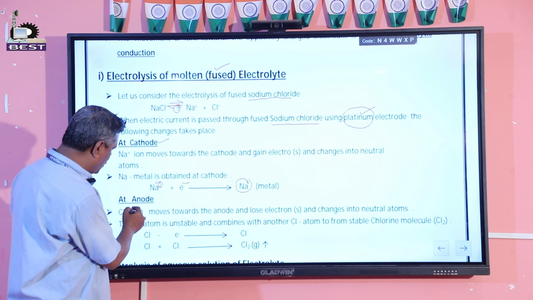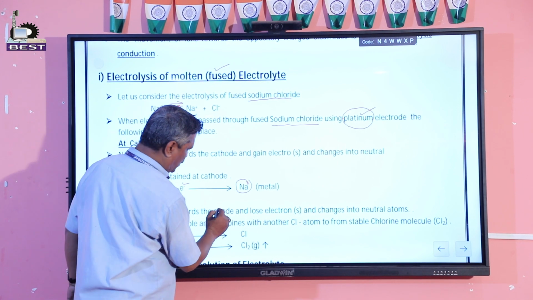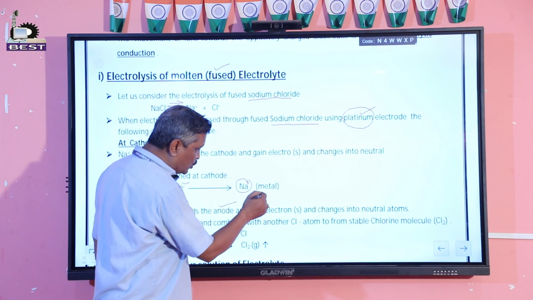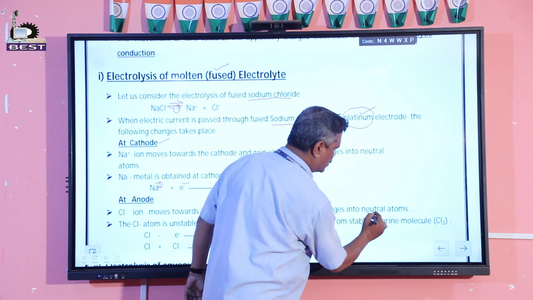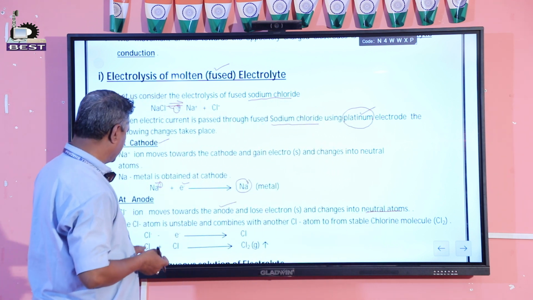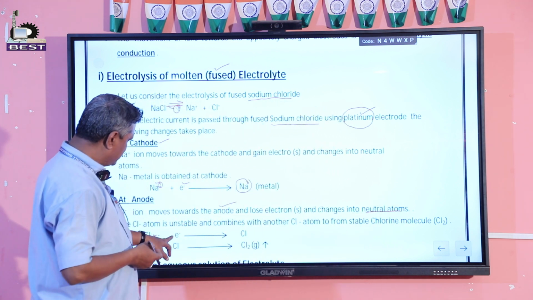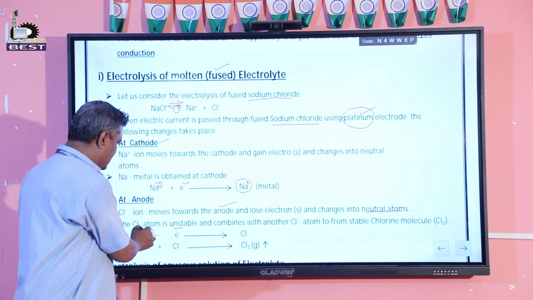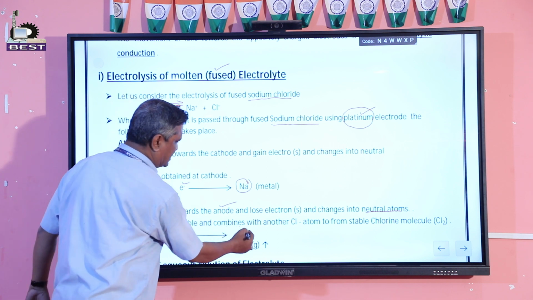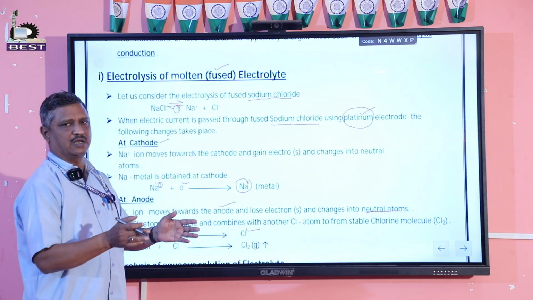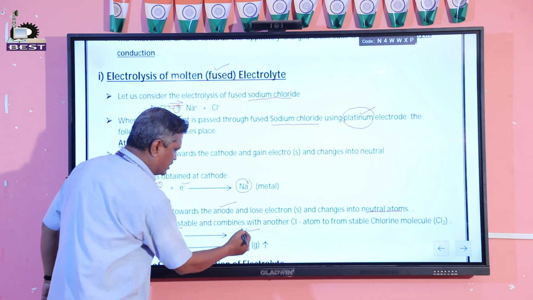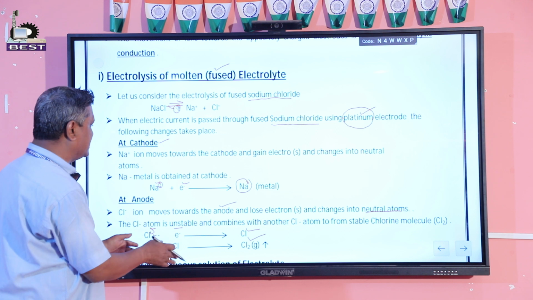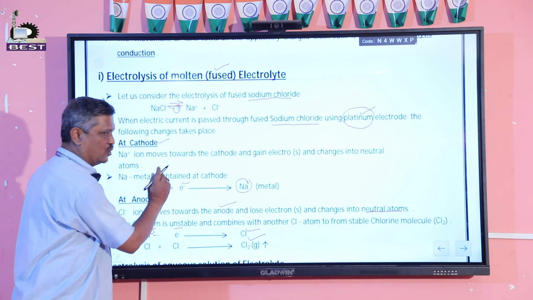Another thing: the chloride ion moves towards the anode, because it is a negative ion moving towards the positive electrode, that is the anode, and loses electrons to become neutral atoms. Here Cl minus loses an electron because it has a 1 minus charge, and gets converted to a chlorine atom. Two chlorine atoms fuse to form chlorine gas. So in this reaction, chlorine gas is evolved at the anode.